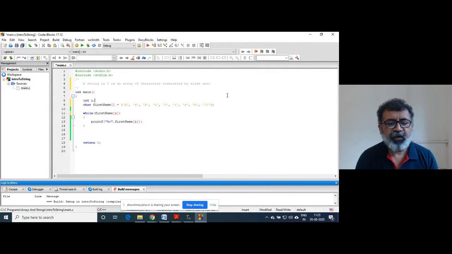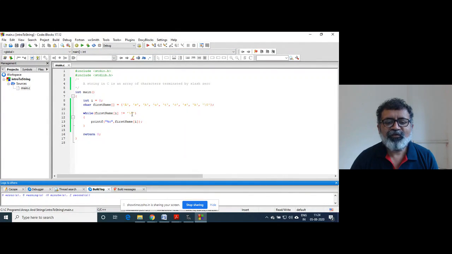First name of I, I will initialize to 0, and while first name of I is not equal to \0, print it. So if we compare it with the earlier loop, this is much better.